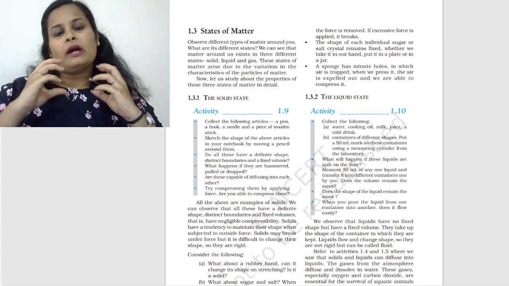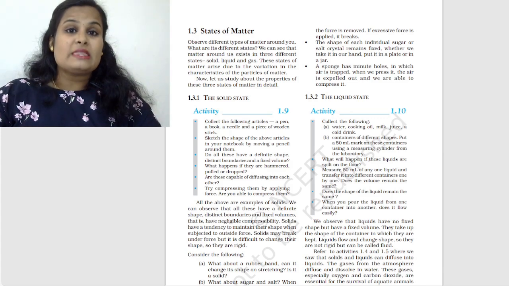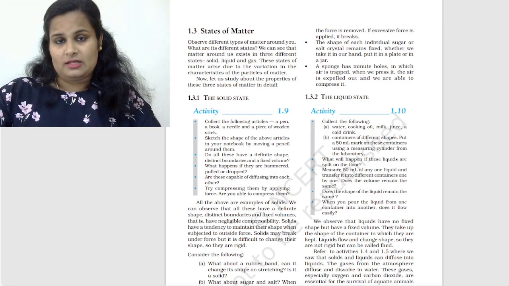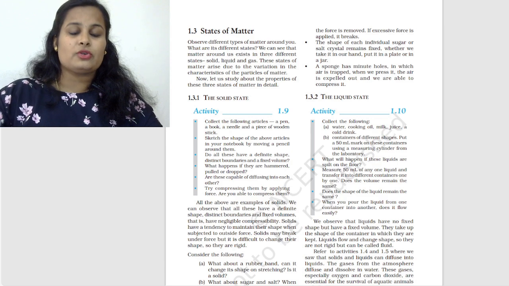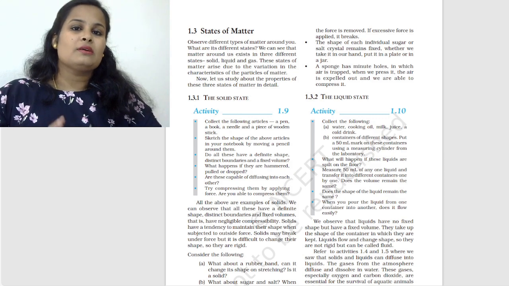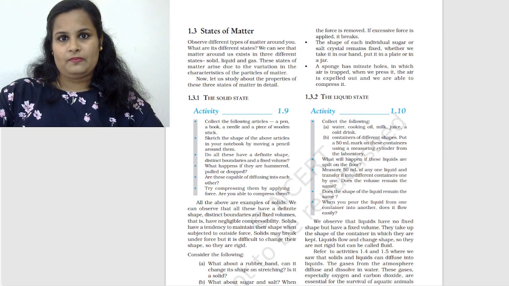Regarding the arrangement of particles, the particles are very closely packed. Thereby, the space in between the particles, or the interparticular space or intermolecular space, is going to be negligible. So all those are the characteristics of a solid state substance.